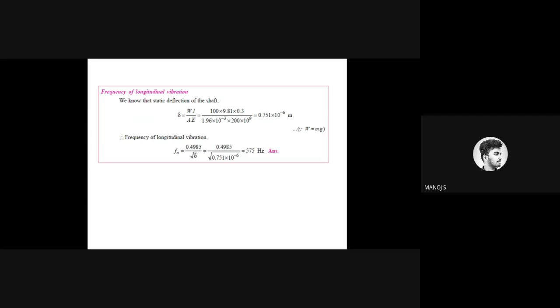Del depends on the type of beam, and we choose this formula for that beam. I will show you that table in the next slide, the one after. W into L by A into E, where W is the load and L is the length of the shaft, A is the area of cross section of the shaft, and E is Young's modulus of the shaft.